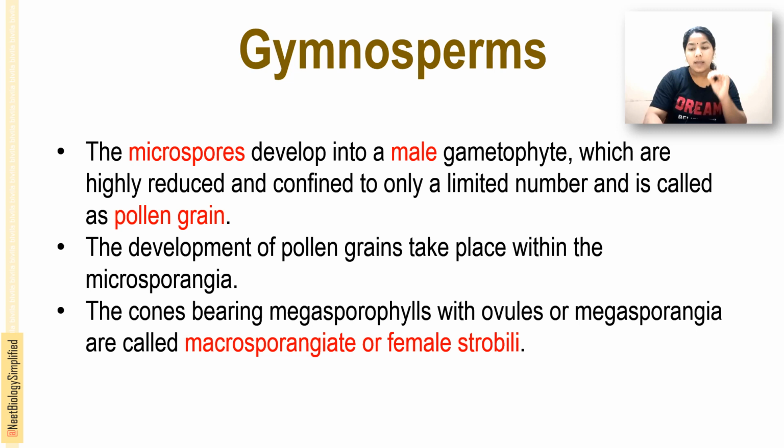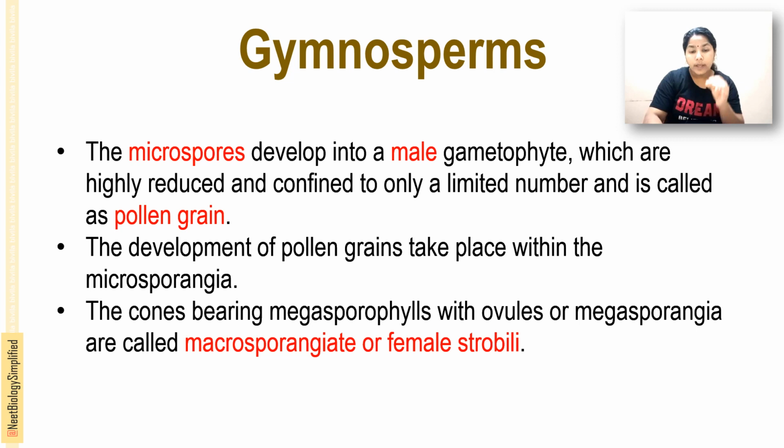So the microspores develop into a male gametophyte, the pollen grains, within the microsporangia.